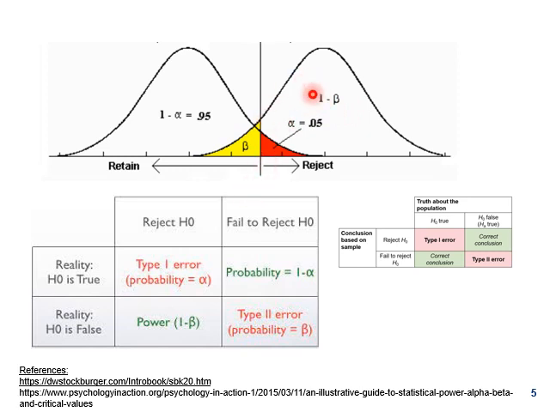So 1 minus beta is power, and we can say power is the probability of detecting an effect given that the effect is really there. In other terms, it is the probability of rejecting the null hypothesis when it is in fact false.